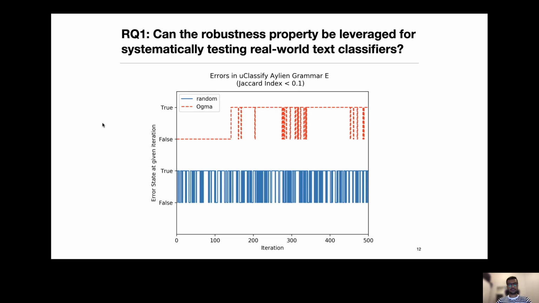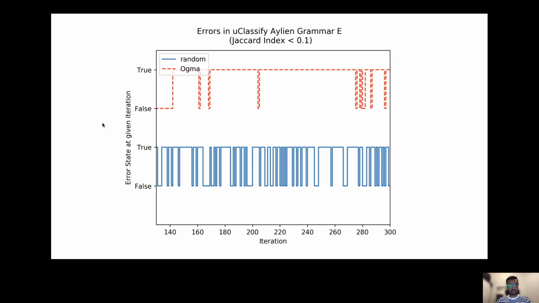Can robustness be leveraged systematically to test real-world classifiers? That was our first RQ1. Turns out it can. Once OGMA, which is the name of our tool, finds an error, it tends to stay in that error state for a long time. If we zoom into this picture, between iterations about 140 to 300, we get to see that once OGMA finds an error, it tends to stay in that error state for a long time, whereas the random error state keeps flip-flopping.